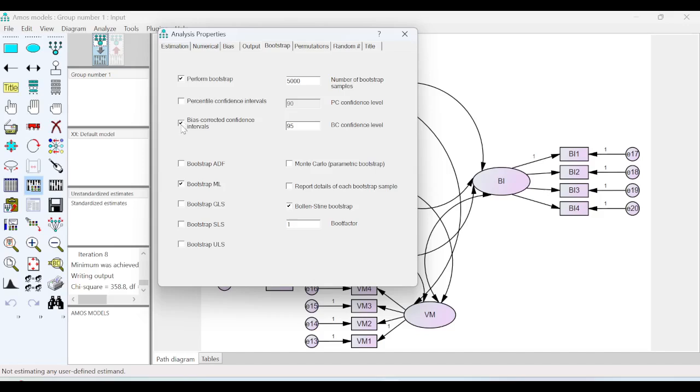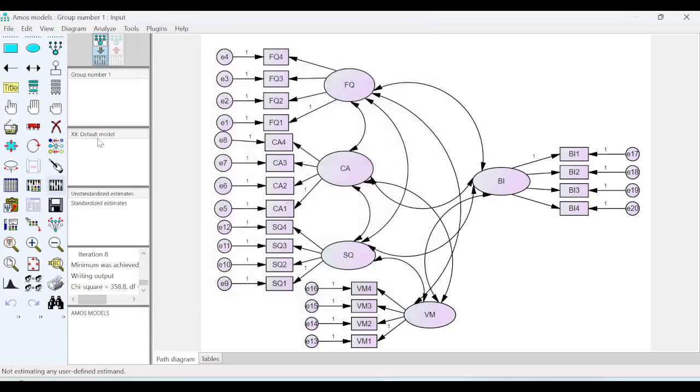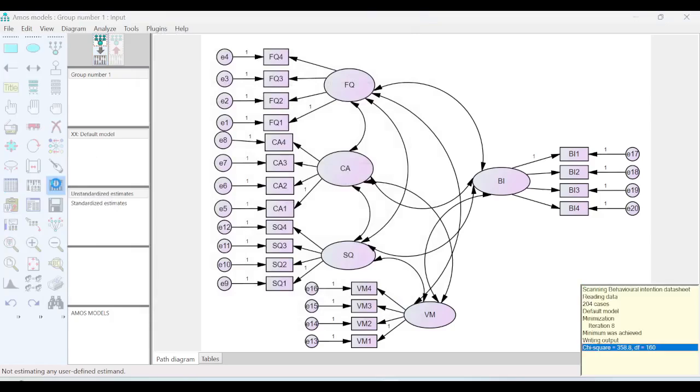So then I don't need to click on bias corrected confidence intervals. This I need to check when I want to know the individual indicators, estimates, and how do they contribute to a particular latent variable. Now, for now, I just click on Bollen-Stine bootstrap. I uncheck bias corrected confidence interval. So again, I go back here and calculate estimates.